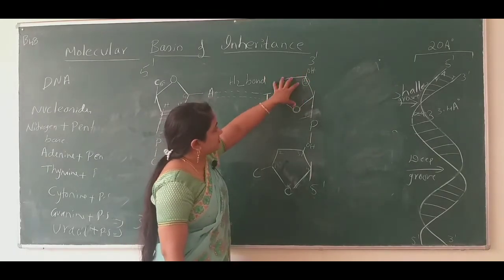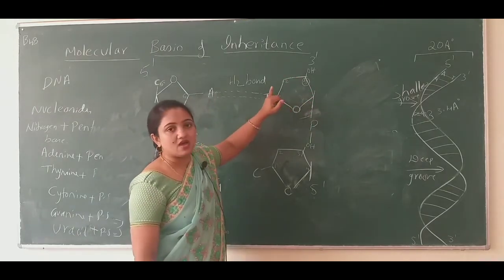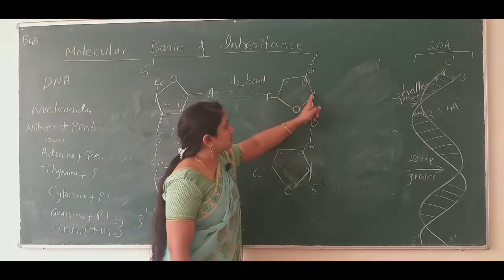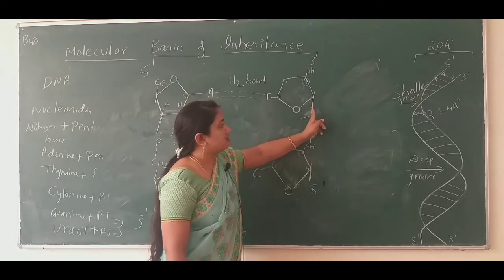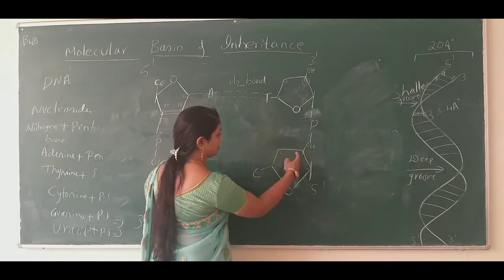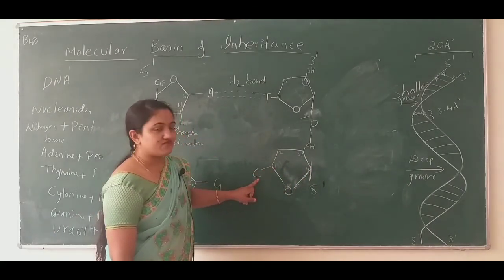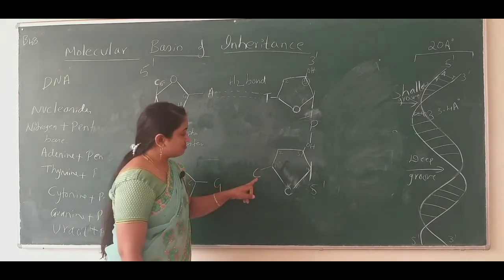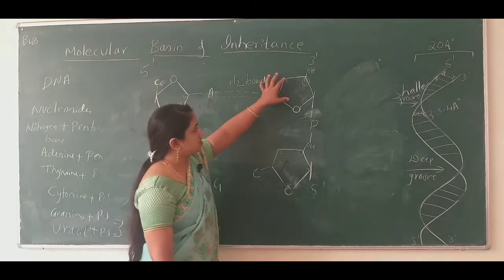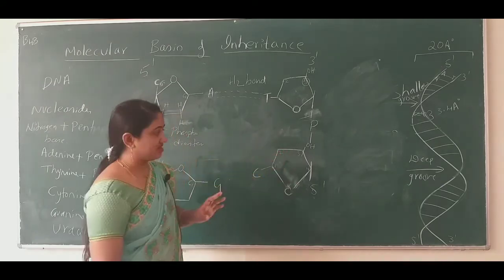If it is upside down, this corner or this end will be the first carbon atom, this is the second carbon atom, third carbon atom, fourth carbon atom, and the arm will have the fifth carbon atom. To the first carbon atom, one of the nitrogen bases should come and connect, but it won't happen in this anti-parallel strand.